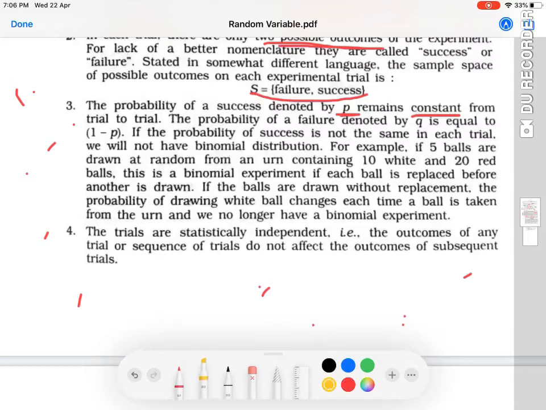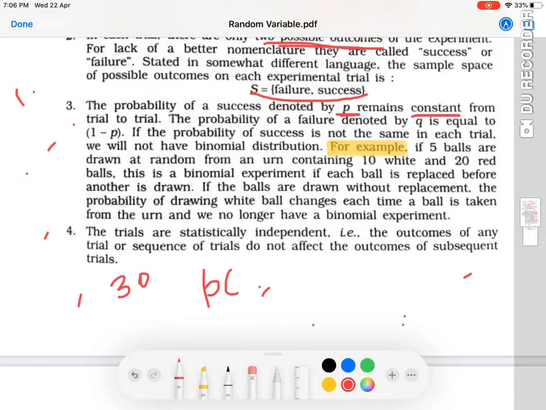For example, if 5 balls are drawn at random from an urn, which is nothing but a bag containing 10 white and 20 red balls. 10 plus 20 is equal to 30, right? The total number of balls is 30. So what are they asking? They are asking us to draw 5 balls at random.